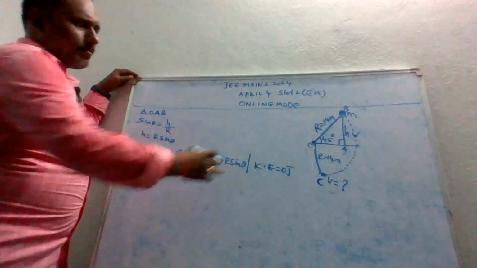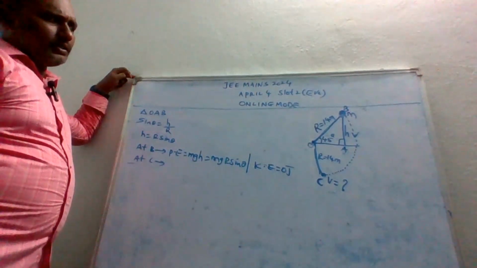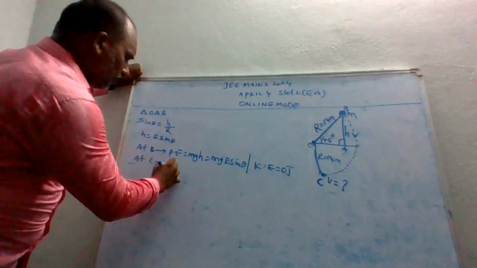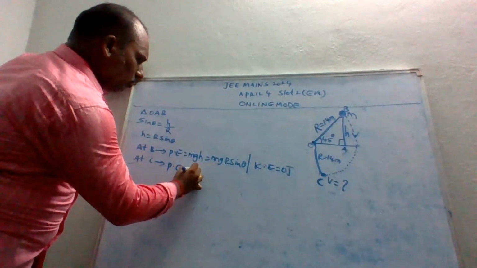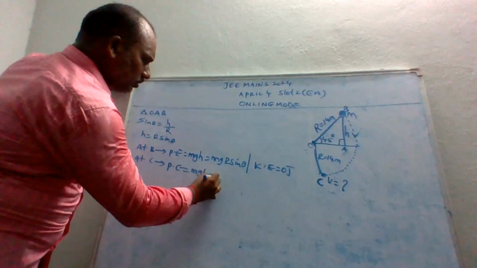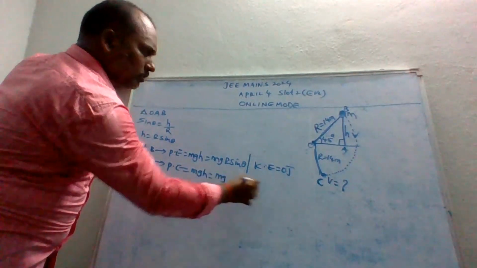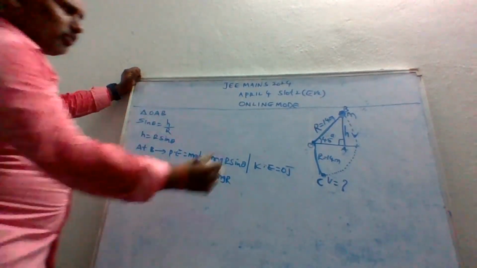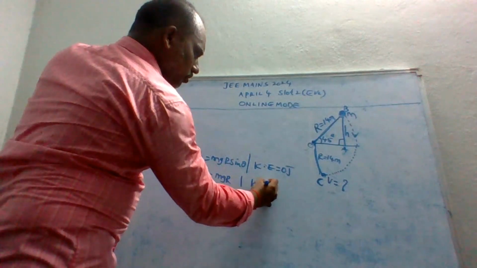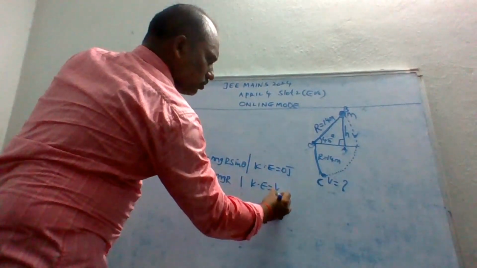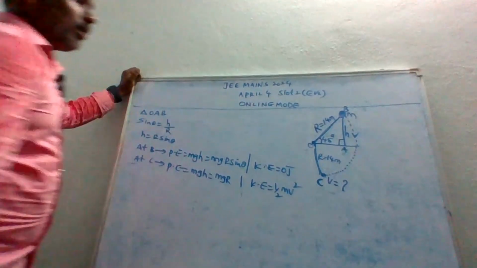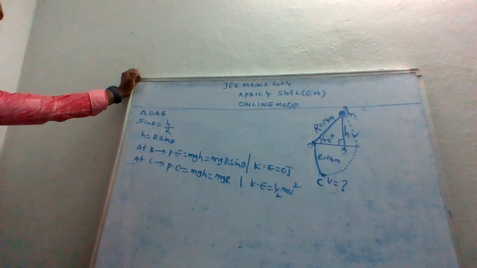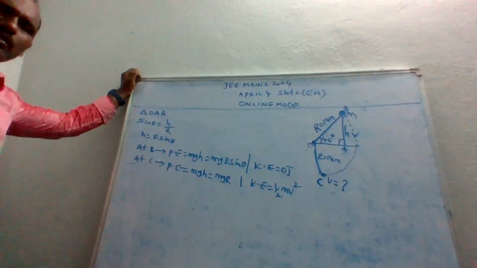According to that, I want to evaluate the total energy now. At C, what is the energy? P is equal to mgh, mg into, what is the h value here? R. From this, what is the KE value? In this context, it becomes half mv square.